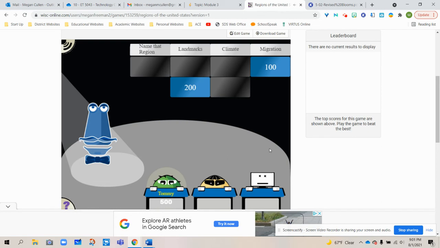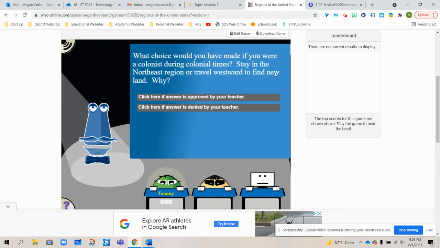The next category, the evaluating category, might give a question such as this one. What choice would you have made if you were a colonist during colonial times? Stay in the Northeast region or travel westward to find new land? Explain why. In the evaluating category, the student would have to explain their choices and make a decision about what they would do and explain why. Would they stay in the Northeast region or would they migrate westward to find new land? And this would be in the evaluation category of Bloom's Taxonomy.